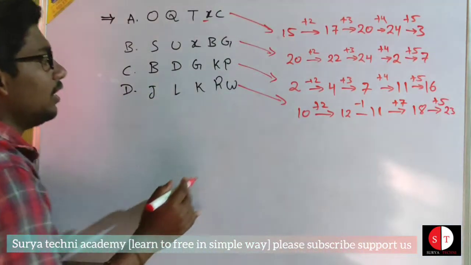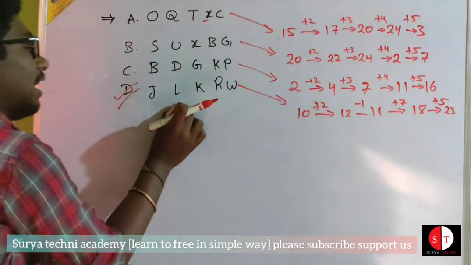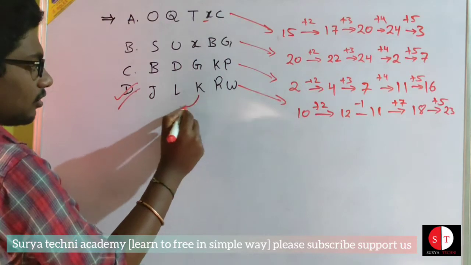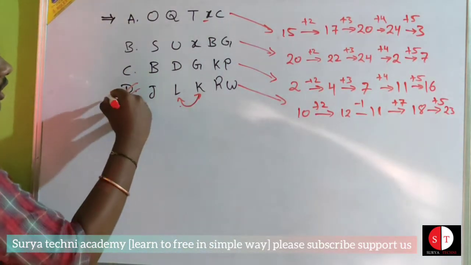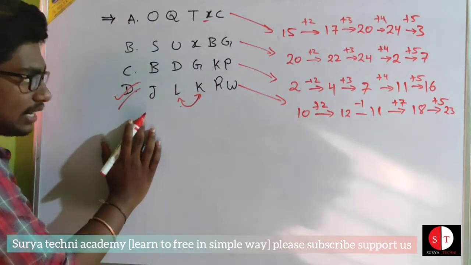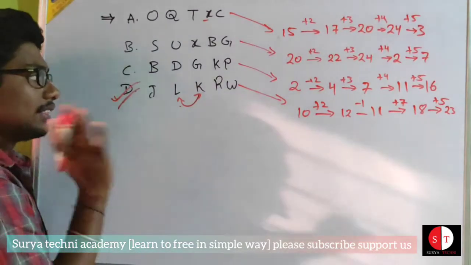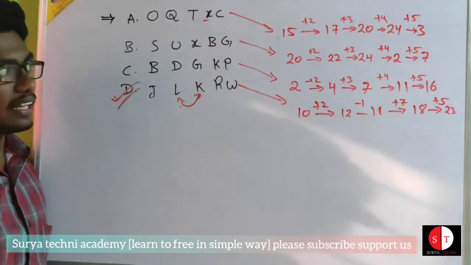So option D is different. L and K are in reverse order, given as minus 1. So this is the odd letter group among these options in this classification question. I think we are getting the answer.